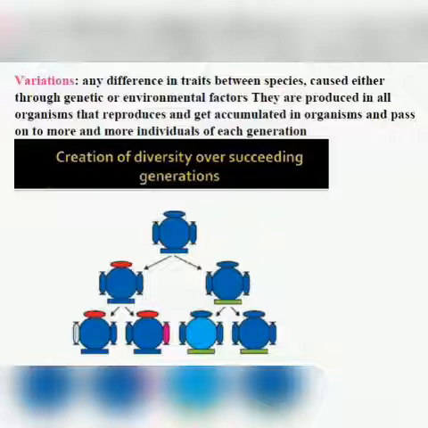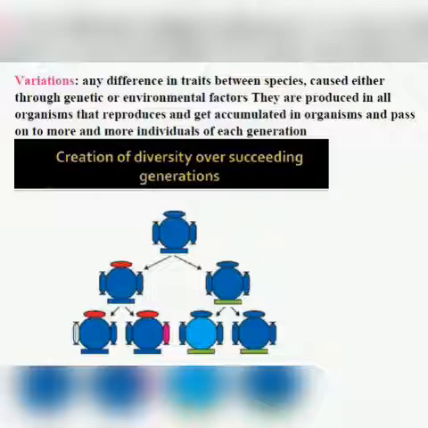Have you understood? Only the bacteria which are heat resistant will survive, others will die. When these heat resistant bacteria reproduce asexually, a new generation of bacteria will be formed, in which some will be heat resistant, some will not have that trait. Again they will reproduce, again more heat resistant bacteria will be formed, and at last the heat resistant variety will be formed. So here the variations are accumulating. Is it clear to all of you?